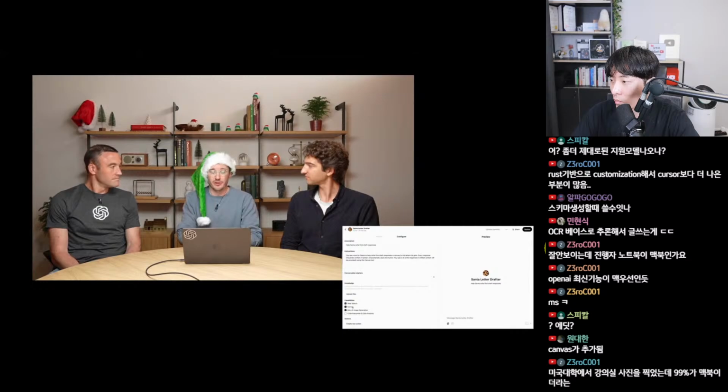You just go into this configuration screen. You'll see that checkbox, and you can check it. And then you'll have Canvas available in your GPT. Amazing. Yeah. So this is Canvas.